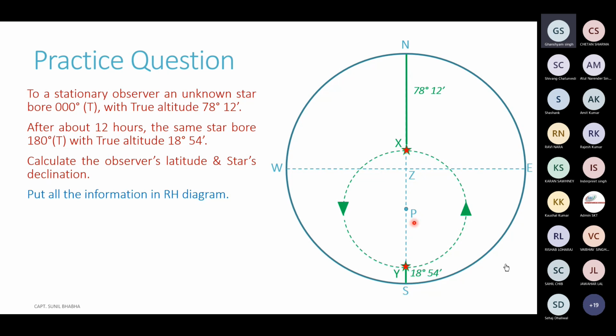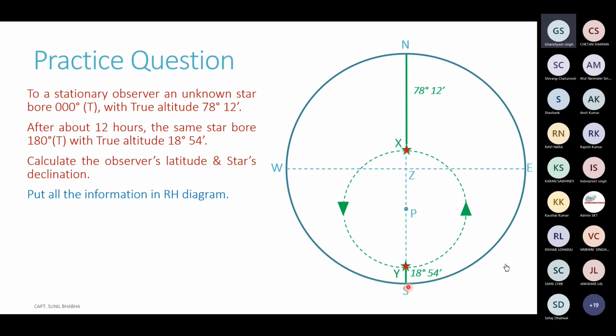Now moving further, you see the distance N to X is 78 degrees 12 minutes and the distance S to Y is 18 degrees 54 minutes. Now we know that from S to Z is 90 degrees and from Z to N is also 90 degrees. So total distance from N to S is 180.